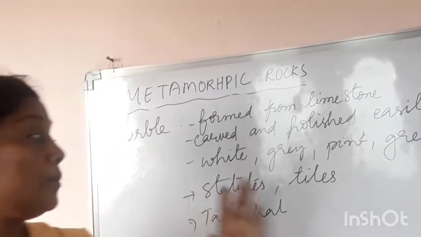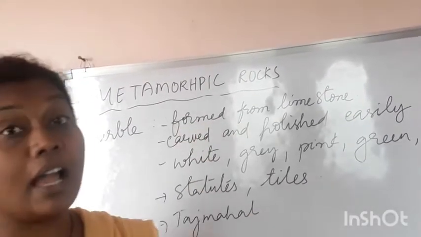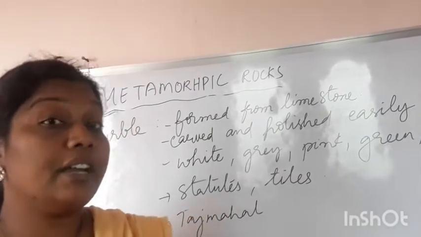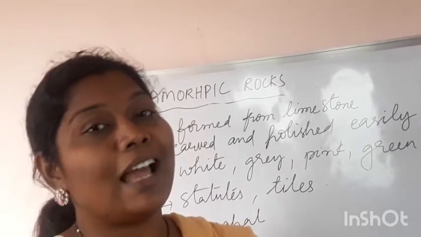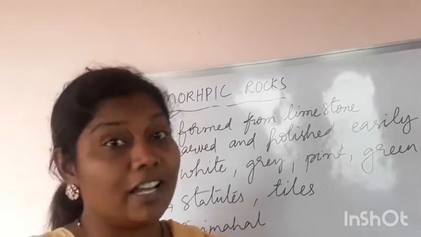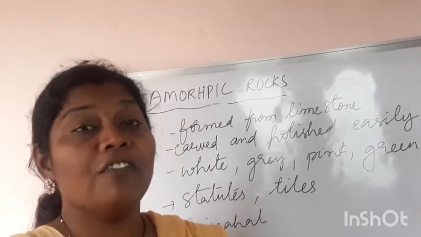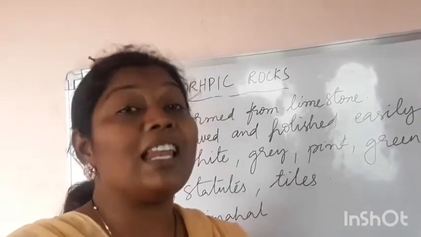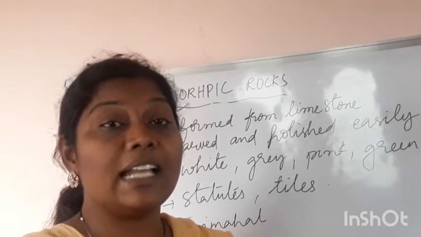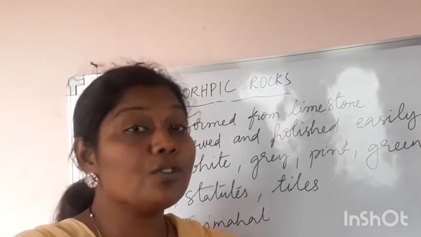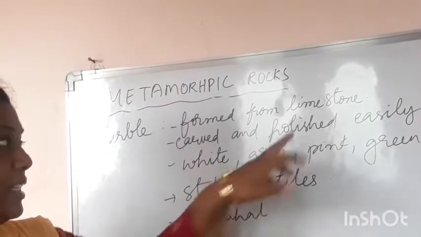Okay, so this marble is a derivative of the limestone. So children, what is limestone? Limestone is a sedimentary rock, right children? Do you remember? Limestone is a sedimentary rock which is formed by the calcium. The skulls and the skeletons of the dead sea animals are useful for the formation of this limestone, right?